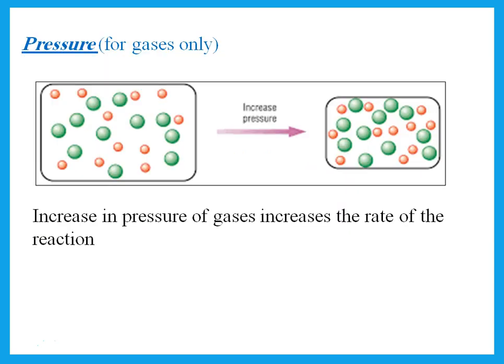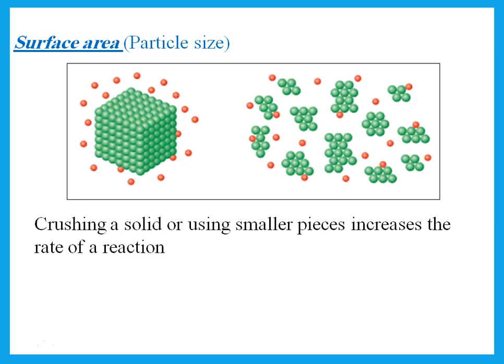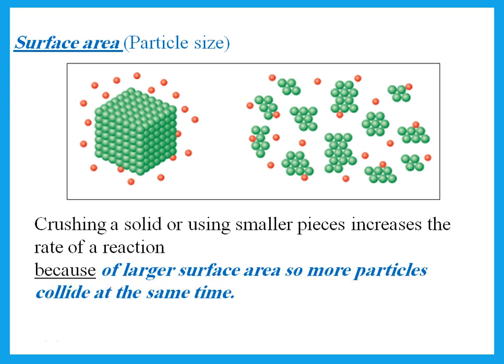Pressure, increasing pressure of gases increases the rate of reaction. Why? Particles are closer to each other, so more collisions. Surface area. We know that powdered or smaller pieces will make the reaction faster. So why is it that when I crush or use smaller pieces, it increases the rate?